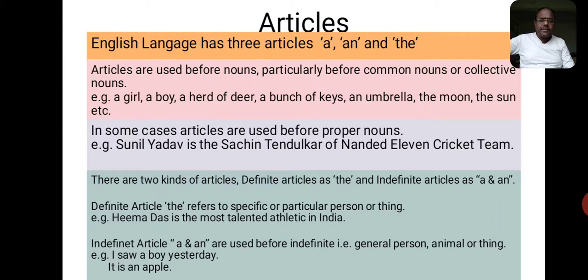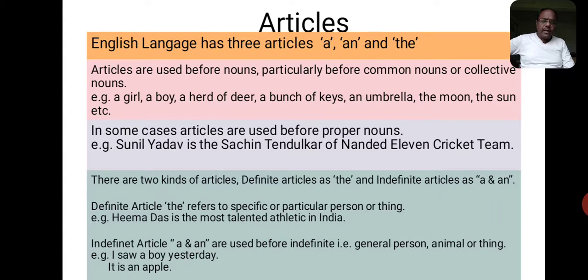The definite article, the, refers to something specific. Mind it, it refers to a specific or particular person or thing. Let's take one example. Hima Das is the most talented athlete in India. We are talking about Hima Das, a specific person. For that purpose, we use the definite article "the" there.